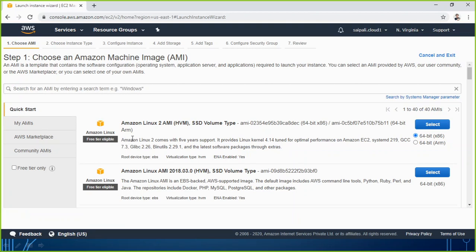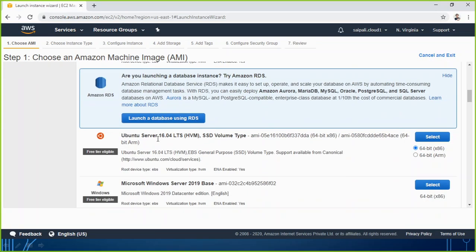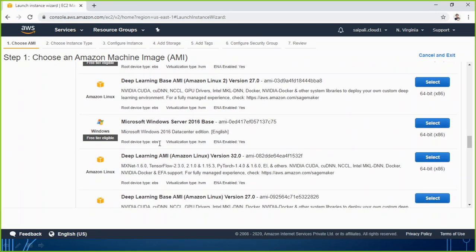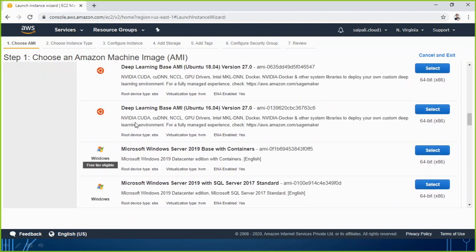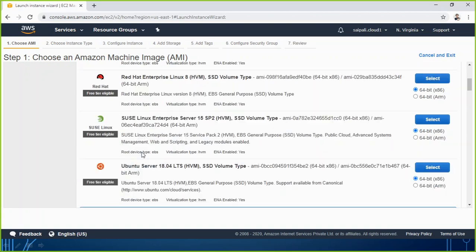When I click on launch instance, you see the list of multiple HVM options. These are the options you will be able to choose from, what kind of machine you want to have. And these are all called Amazon Machine Images, AMI. If you remember, we have talked about this word AMI. It is also like a template. It is nothing else but Amazon Machine Image. Which image you want to use? So here are the options of images.